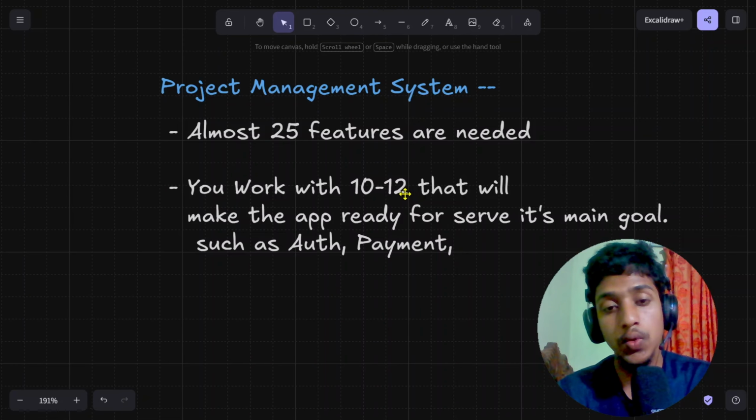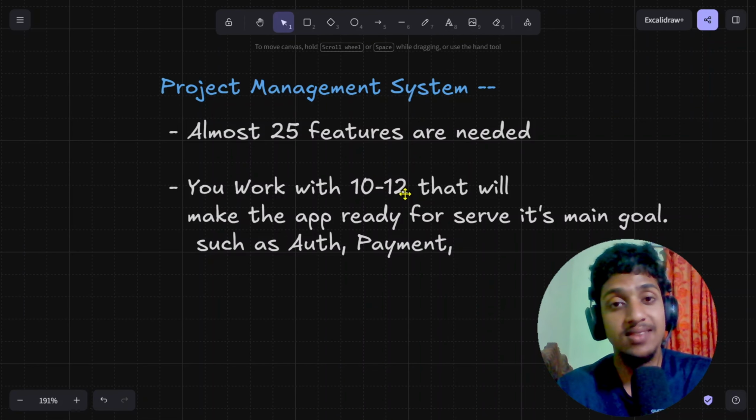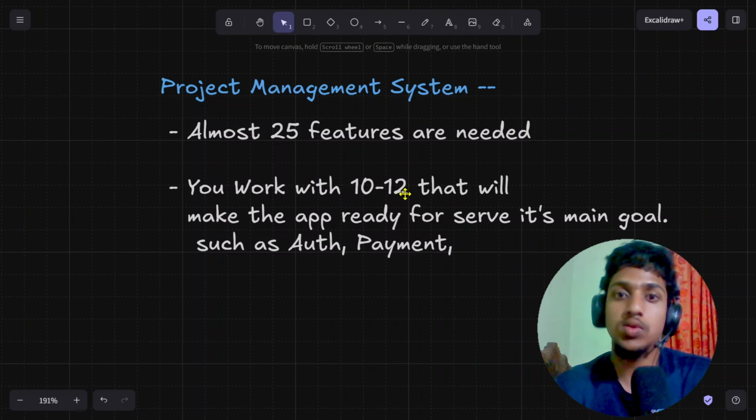So what we can do, we can make 10 to 12 features that can make our app serve its main goal, publish it and test it with the users. Are the users liking it or not?